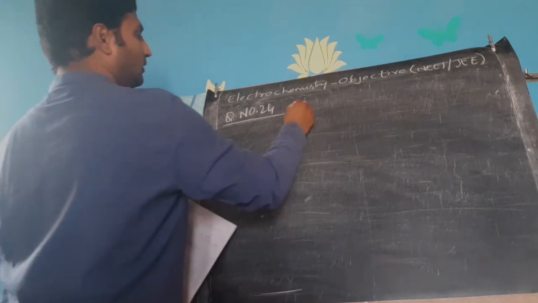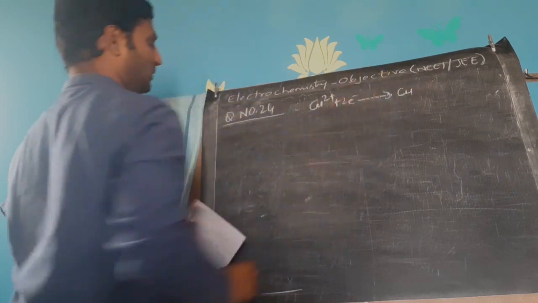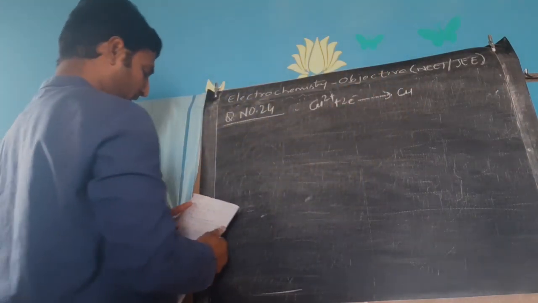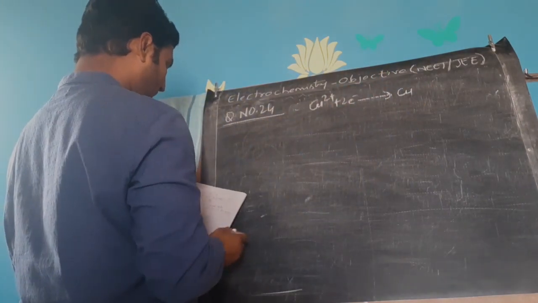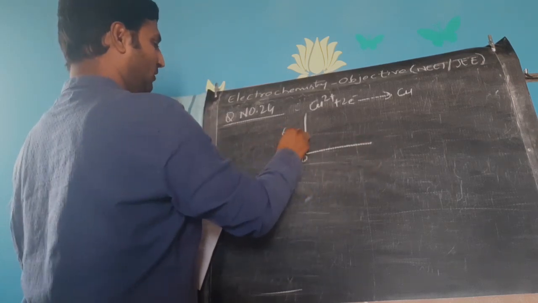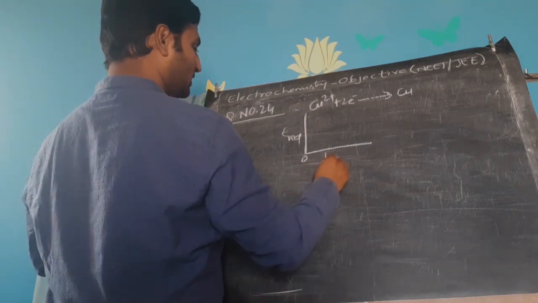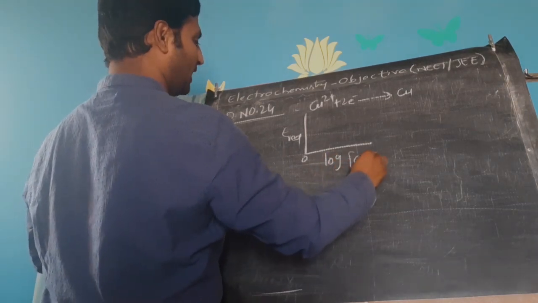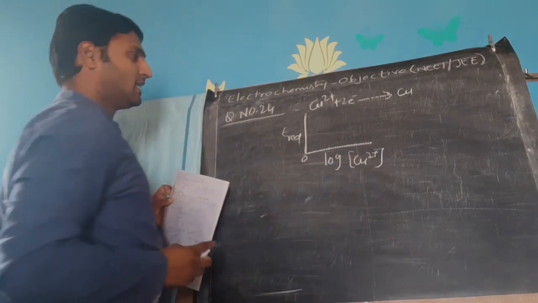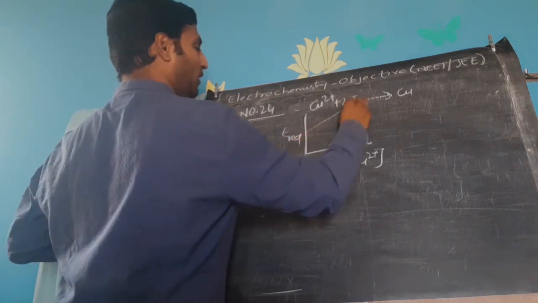See, reduction of copper is given. Copper seems to be the examiner's favorite, repeatedly coming. Reduction of copper ions is given, and he has given you a graph, a question similar to one of the questions we have already previously solved. E reduction versus log of copper concentration. The graph obtained was like this.